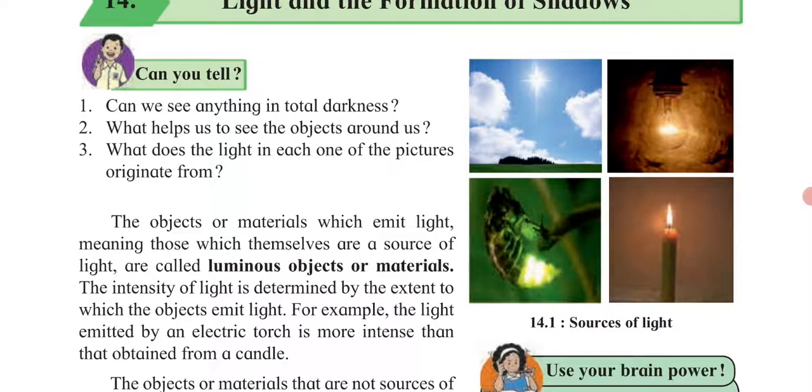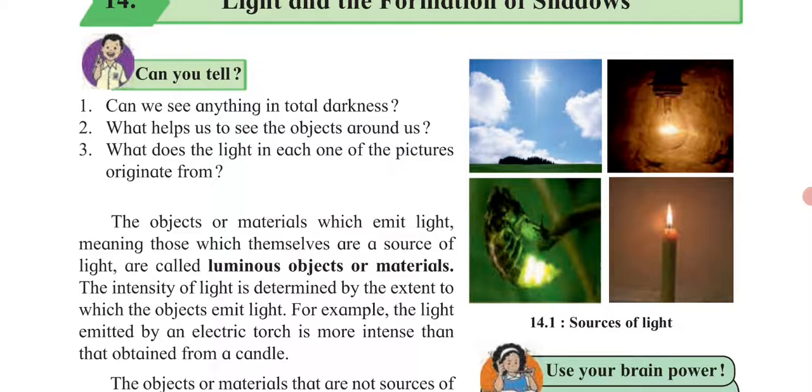The objects or materials which emit light, means which give out the light on themselves, are the sources of light, and such sources of light are said to be luminous objects or materials. So what they want to tell you is the objects or any of the materials which give out light on themselves. It's not the bulb. Bulb is man-made. Someone has prepared it. But the sun gives out the light on its own. So such objects or materials are said to be luminous objects or materials.